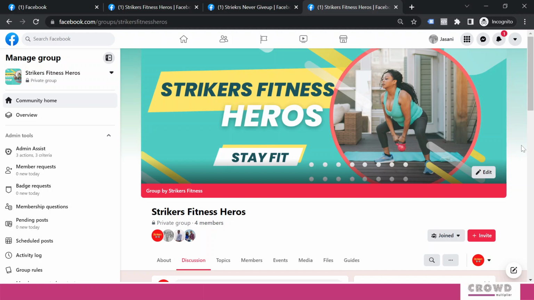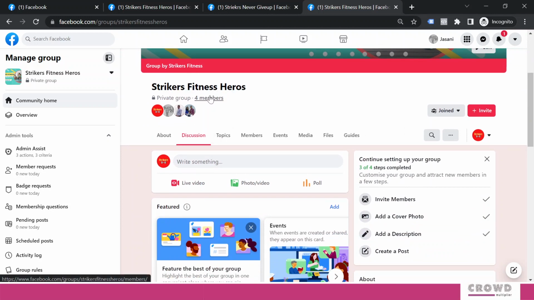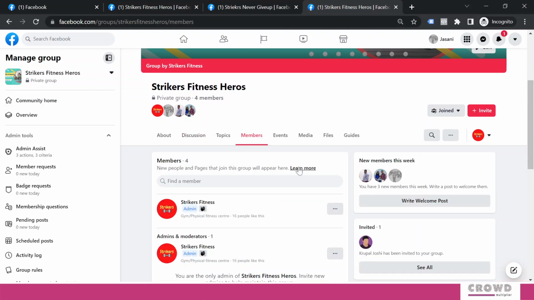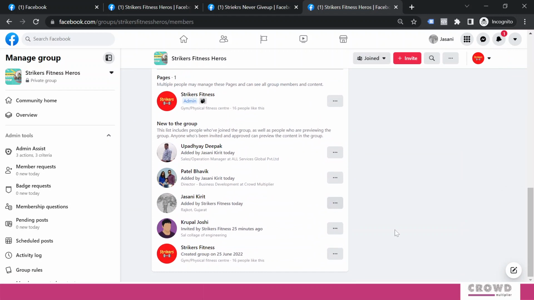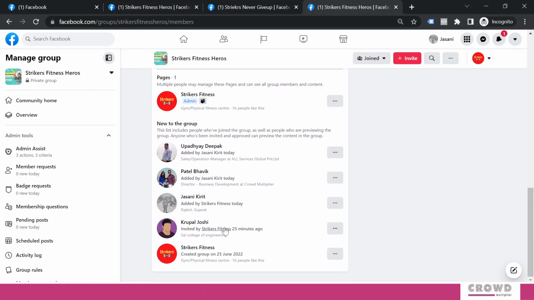Now Bhavik and Deepak both have accepted the request to join this particular group, and we can see over here private group, 4 members. If we click this, then we would be able to see all the 4 members over here. Right now this one is pending and the rest of them have joined the group.